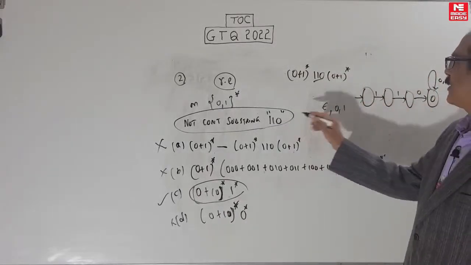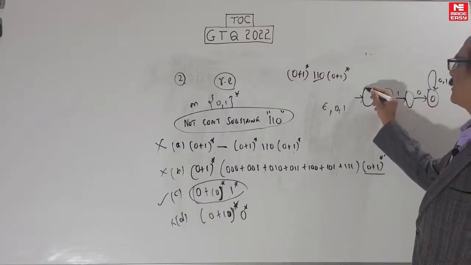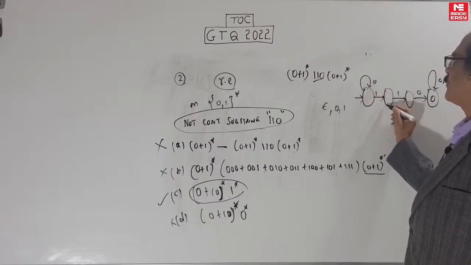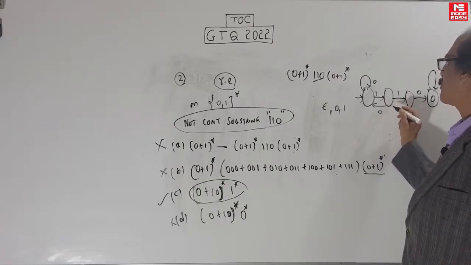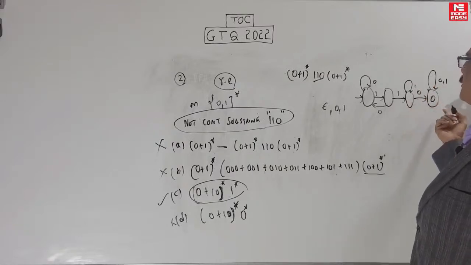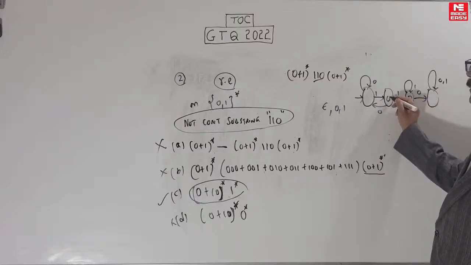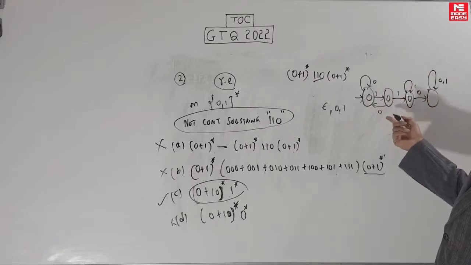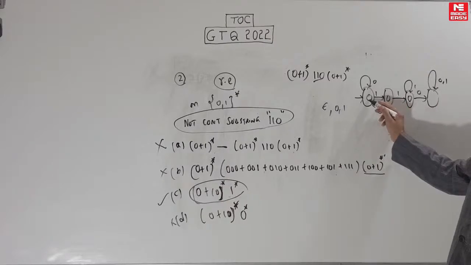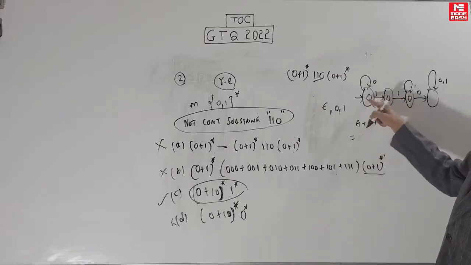So first let's do the DFA for containing the substring 110. What will happen to 0 here? No progress, so keep it here. Here 1: if a 0 comes, we want 1 and 1 together, so 0 should be pushed back. Here 1 already is 11, containing 11, and now also it's containing 11. So this is the design for containing the substring 110. So not containing the substring 110 will be just the complement of that. Now this looks very complicated, but actually you can easily write it. You can write the regular expression and you will get exactly this. I'll show you how. Because there are three states, A, B and C, let's first write A and write all this as a function of A.